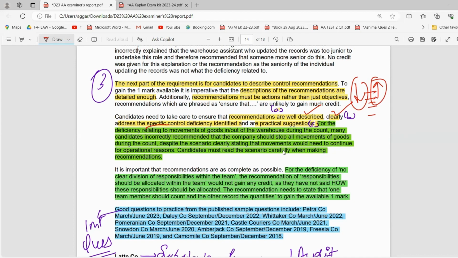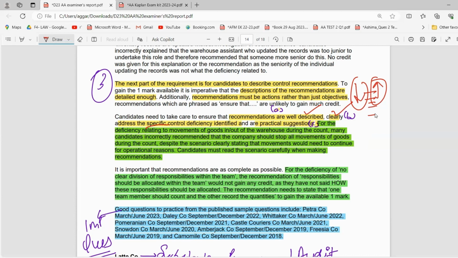Despite the scenario clearly stating that movement would need to continue for operational reasons. So the question is actually stating the same, that you cannot stop the operations, right? You cannot stop the movement. So how can you recommend that they should stop when they're actually saying in the question that for operational reasons we cannot do that? So you have to make your recommendations accordingly, that maybe we can count the inventories when it is the lowest period, when the movement of goods in and out is very less, during the night time maybe. So that can be a recommendation which is practical also.